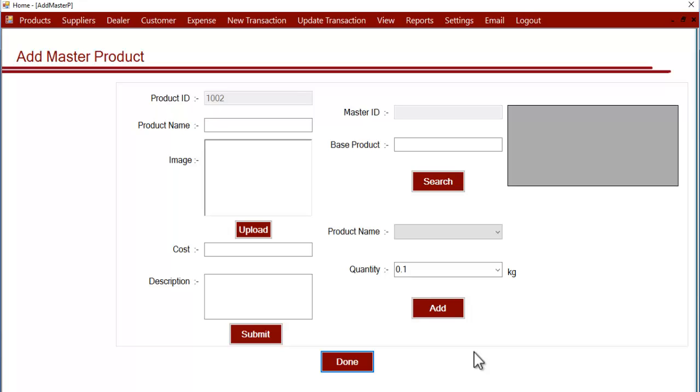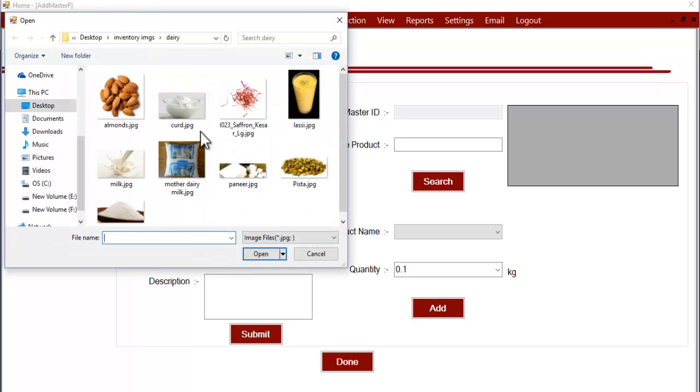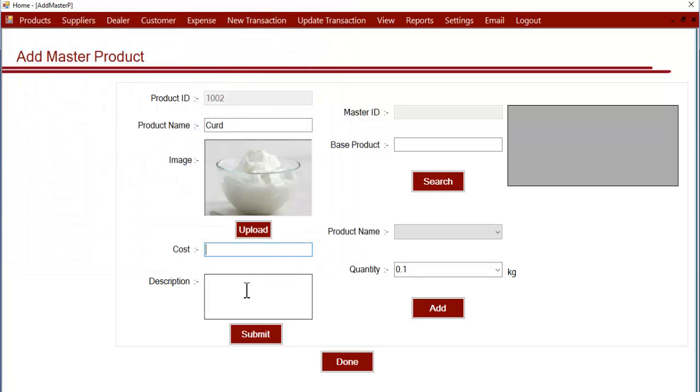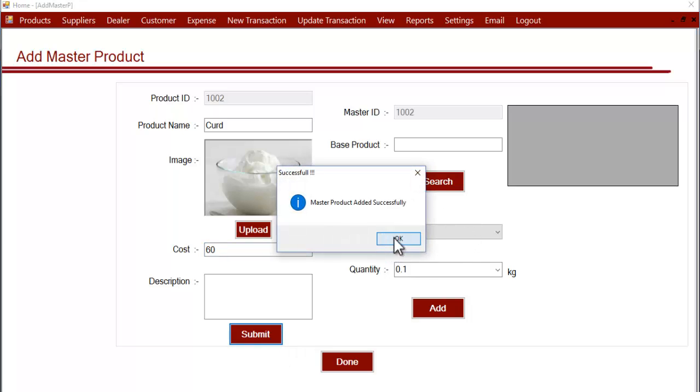So let's try adding one more master product into the system. Let's add curd. Let's upload the photo. Let's enter the cost. Let's click on submit. This is the cost per kg.